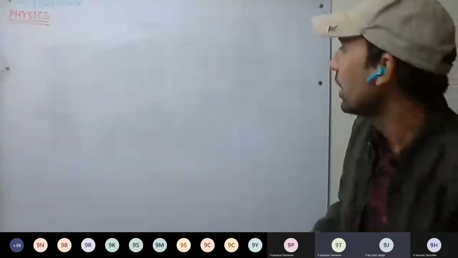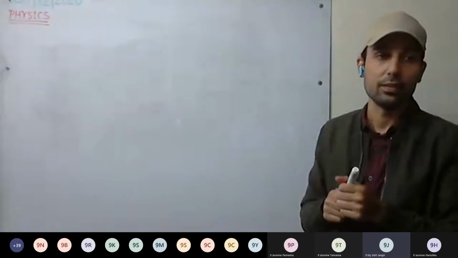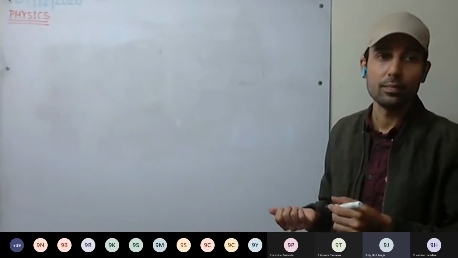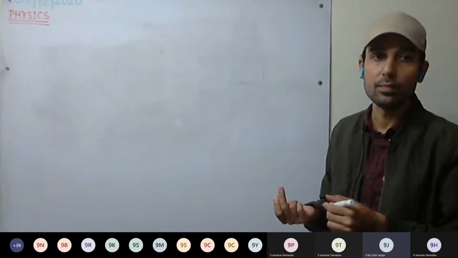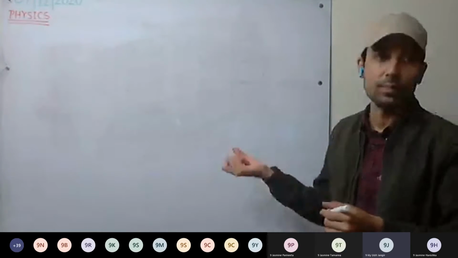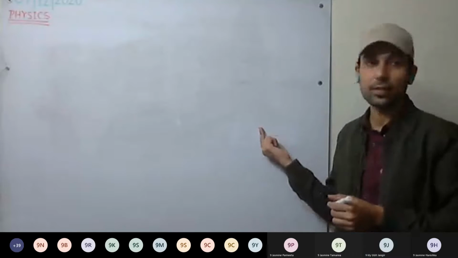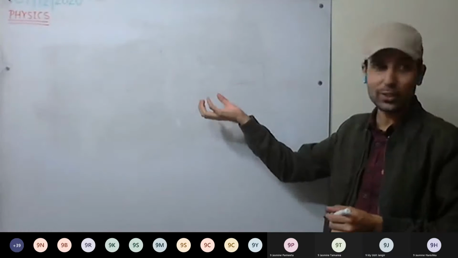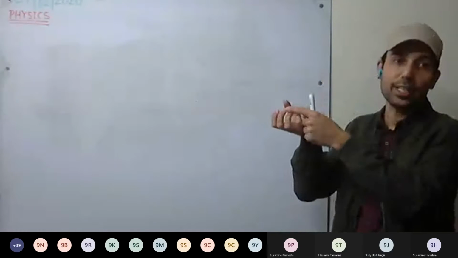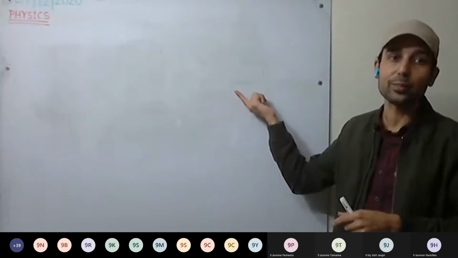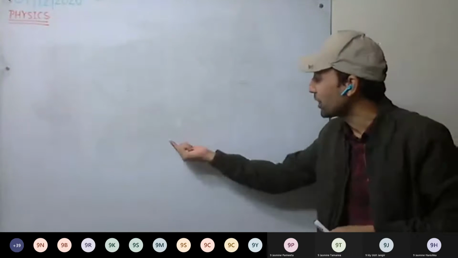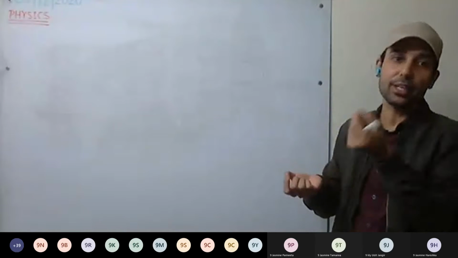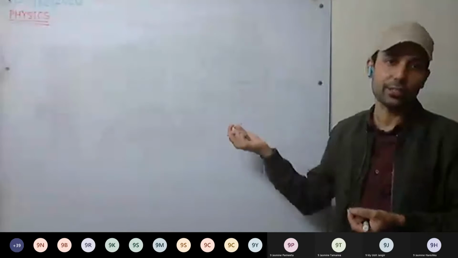Sir, this means that this disproves the rule that until and unless a body is moving with a velocity comparable to that of light, its mass changes. At that time it changes. So then it disproves that rule. It doesn't disprove it. If a body of constant mass is moving with the speed of light or more than that, its mass changes. See here, with the velocity, the mass keeps on changing. Even if a body is moving slightly, its mass changes, but that mass change is very, very small.